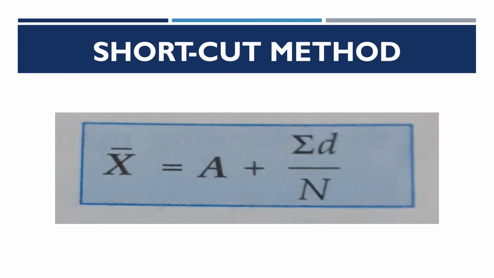We take that as A, and then what is sigma D? D is a new variable. For finding D, it is X minus A. That is, we take each value and subtract this assumed mean. X minus A will give you D. When you add everything, sigma is summing up, you get sigma D. So our formula will be X bar is equal to A plus sigma D by N, where D is equal to X minus A, and capital A is the assumed mean.